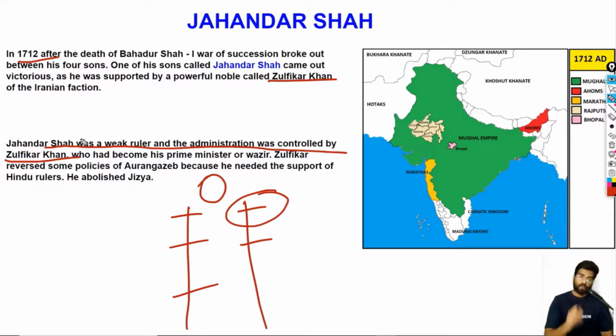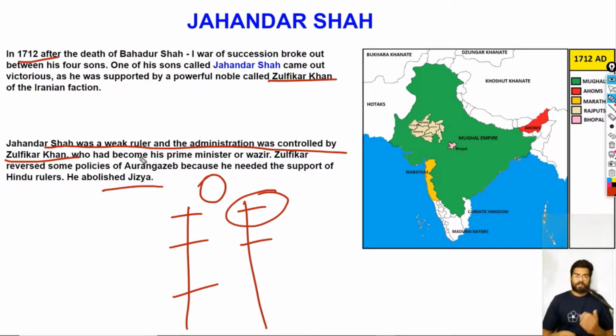They allowed Hindus to build their temples. They actually removed jizya. As we saw in our previous video lecture, Bahadur Shah also had removed jizya. Now under Zulfikar Khan, Jahandar Shah also abolished jizya.